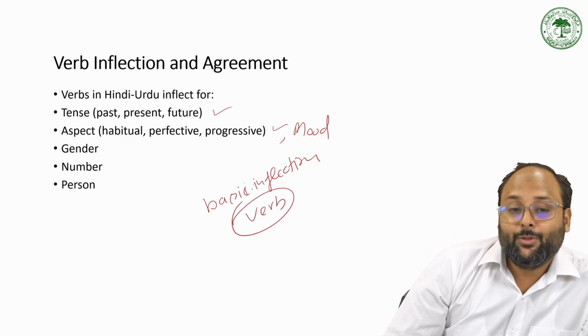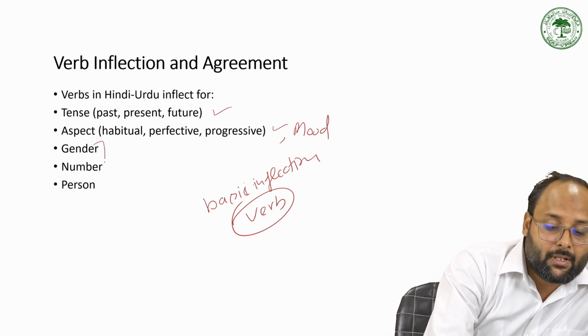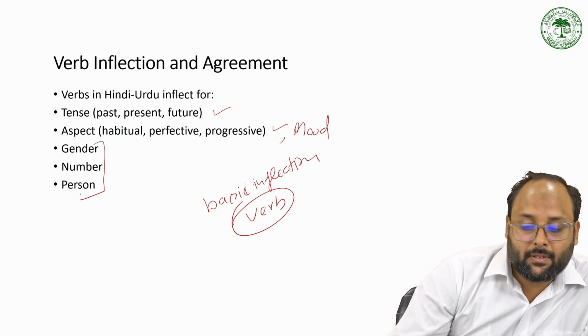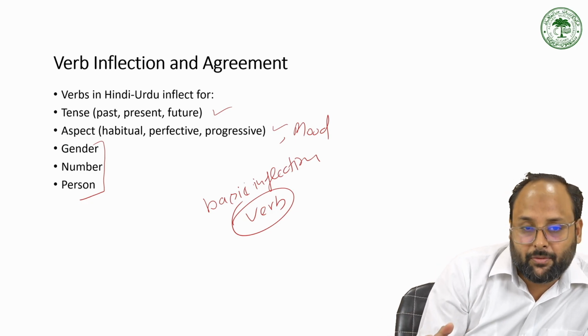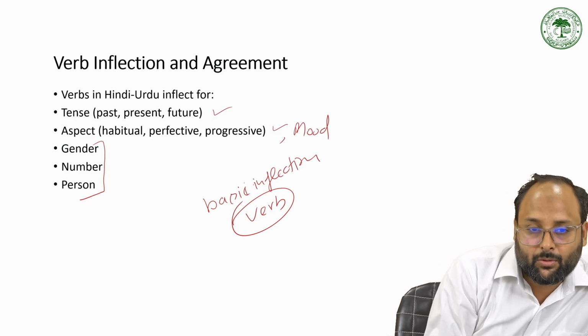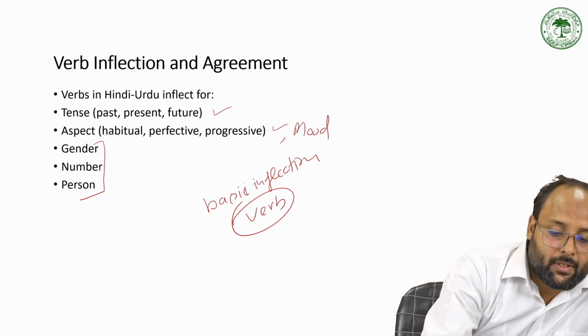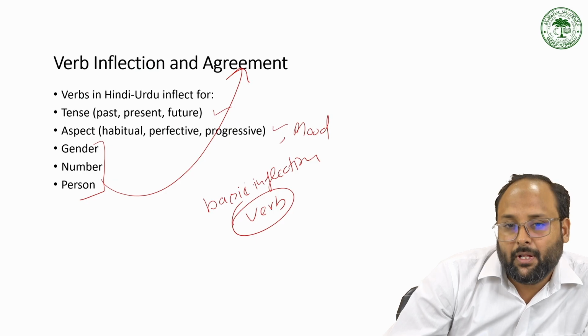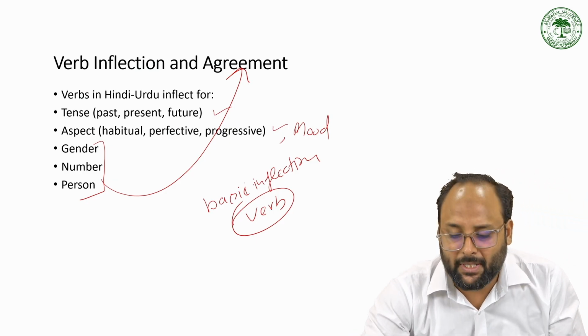But we also have inflection in the verb according to gender, number, and person. When we have some type of gender with the subject noun, we also change the verb. This kind of inflection occurs due to agreement. We have agreement between the subject and verb, which we have discussed many times.